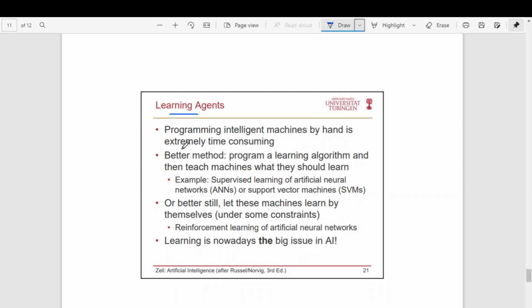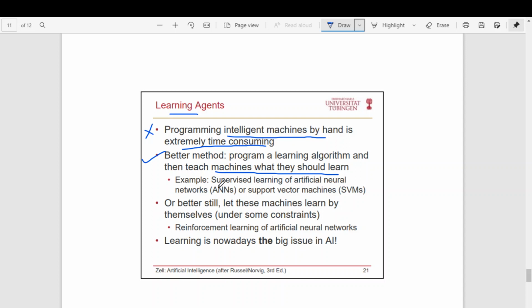Programming intelligent machines by hand is extremely time consuming because intelligence is not limited. It's a very vast field. So you cannot give all intelligence. Rather you can make a computer learn by itself. You can write a program where learning happens automatically. So programming by hand is not an advisable method. Programming intelligent machines by hand is extremely time consuming. So what's the better method? Program a learning algorithm and then teach machines what they should learn. You make a program and make that program learn with data.